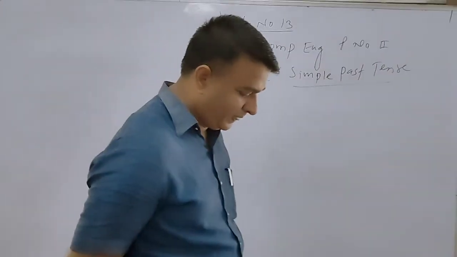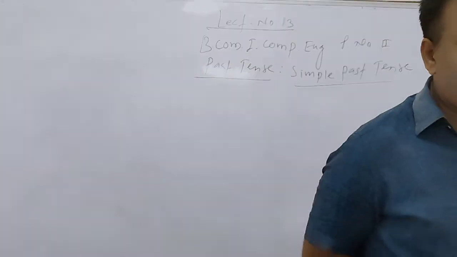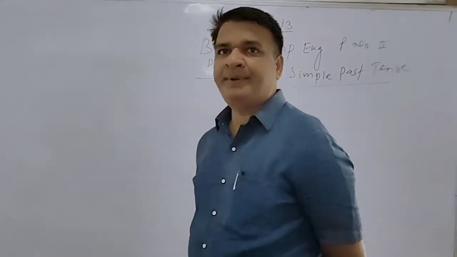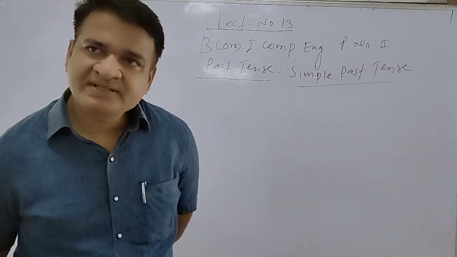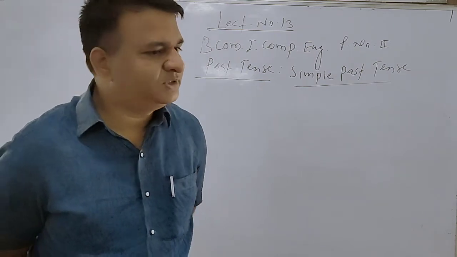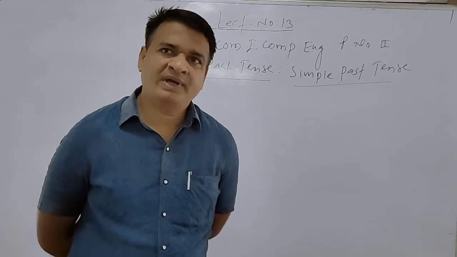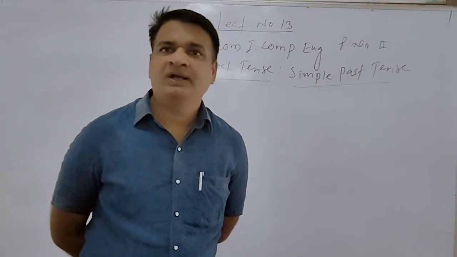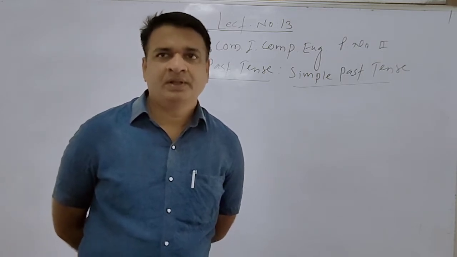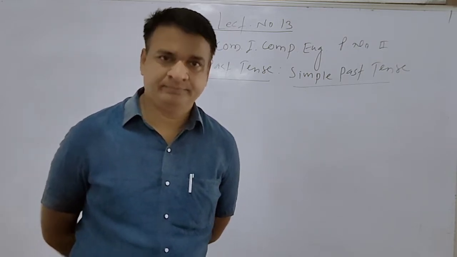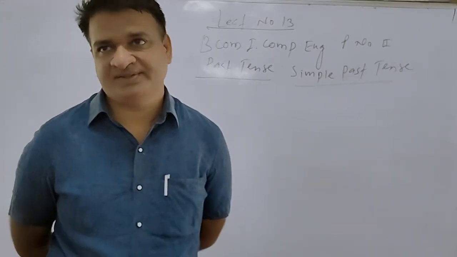And so, when we talk about the past tense, we talk about the action which happened sometime before, or we discuss the instance of the day before. Means yesterday I saw a film. I saw a film. Saw, second form of the verb, means simple past tense form. I was there. Was where? To be helping verb of the simple past.